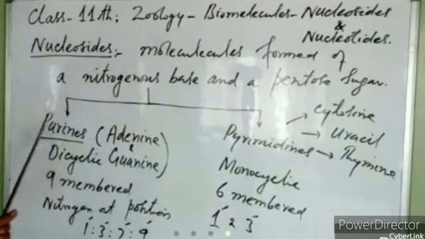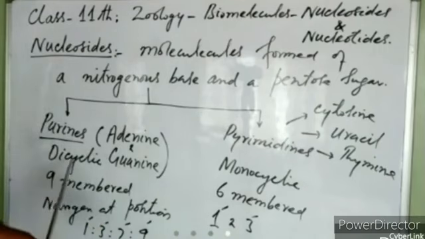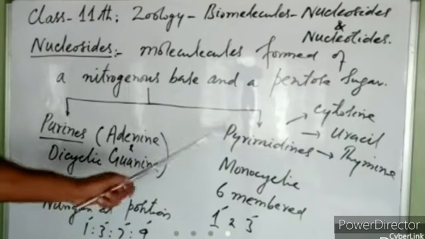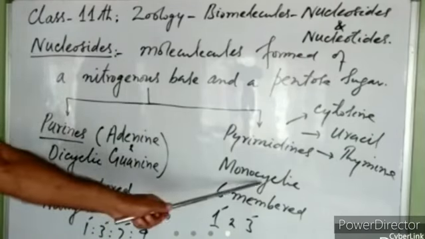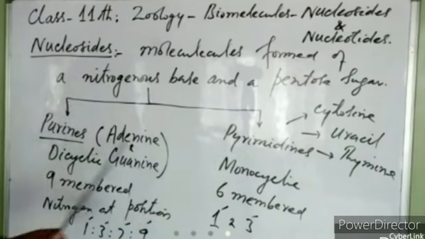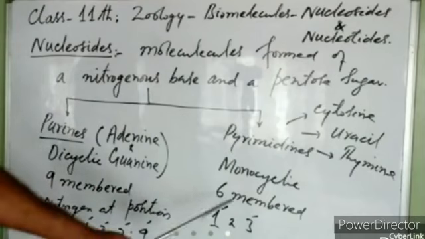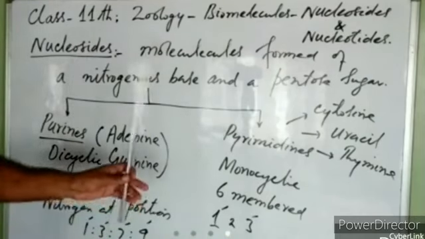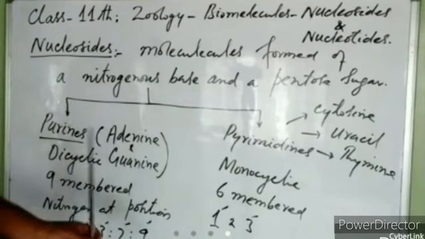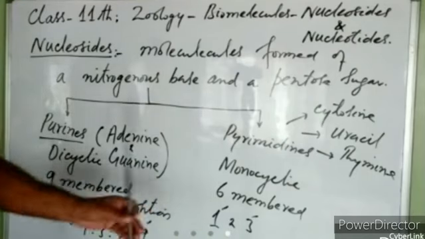So this is the difference between a purine base and a pyrimidine base. Both of them are nitrogen containing compounds, right? But the difference is they are dicyclic, they are monocyclic. They are 9-membered, they are only 6-membered. They have nitrogen at position 1, 3, 7, and 9. They have nitrogen at position 1 and 3, right? Now I will show you in a diagram. With the help of a diagram, we will differentiate between a purine base and a pyrimidine base.